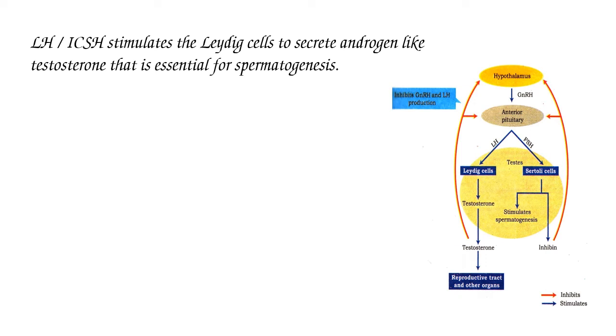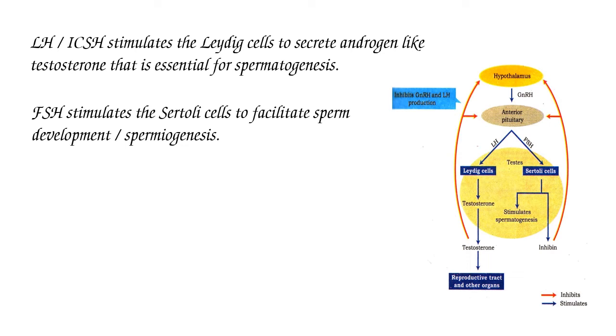LH or interstitial cell stimulating hormone stimulates the Leydig cells. These Leydig cells are present in the interstitial spaces between the seminiferous tubules. These Leydig cells secrete androgens like testosterone that is essential for spermatogenesis.